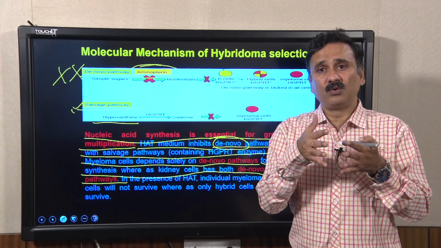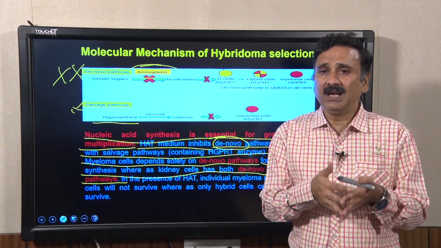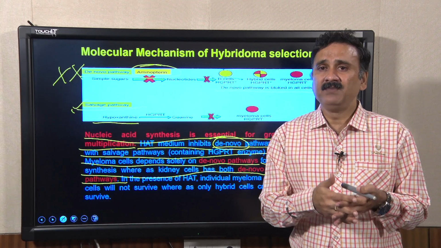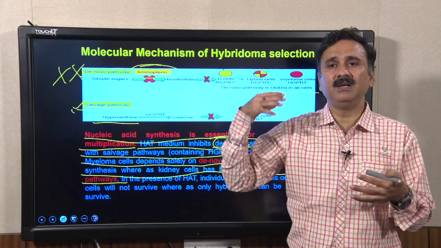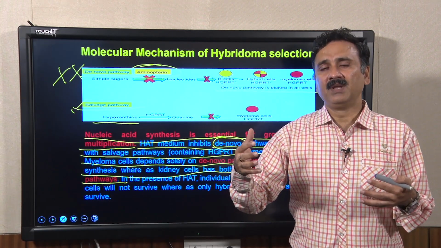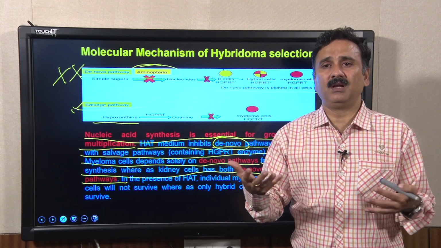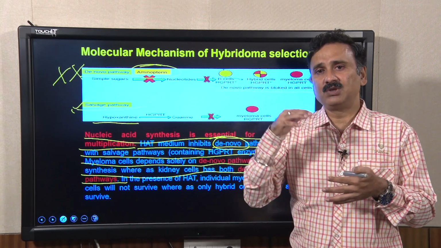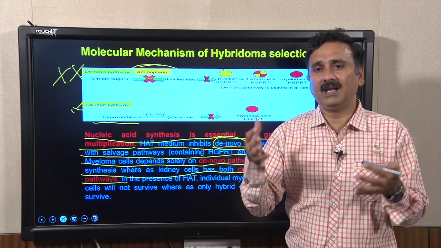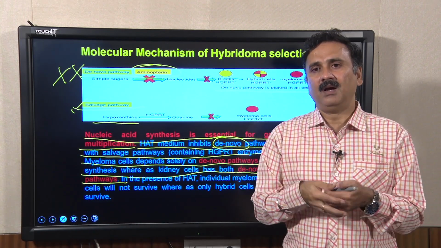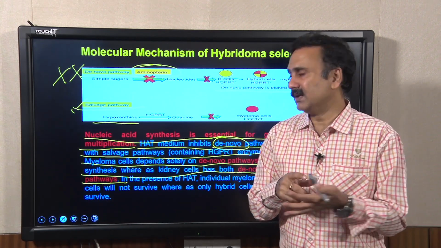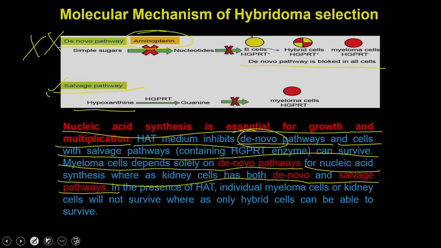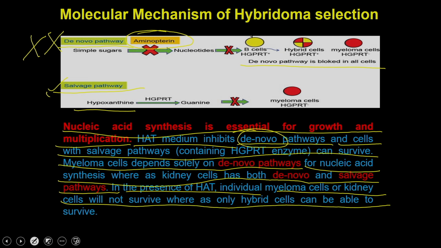The only cell which is going to survive is the cell which has the salvage pathway and the cell which has been transformed, which has a transformation phenotype, which means it can go for an indefinite period, and the only cells which have this property are the hybrid cells. So, in the presence of HAT, the individual myeloma cells or the kidney cells will not survive, whereas the hybrid cell will be able to survive.